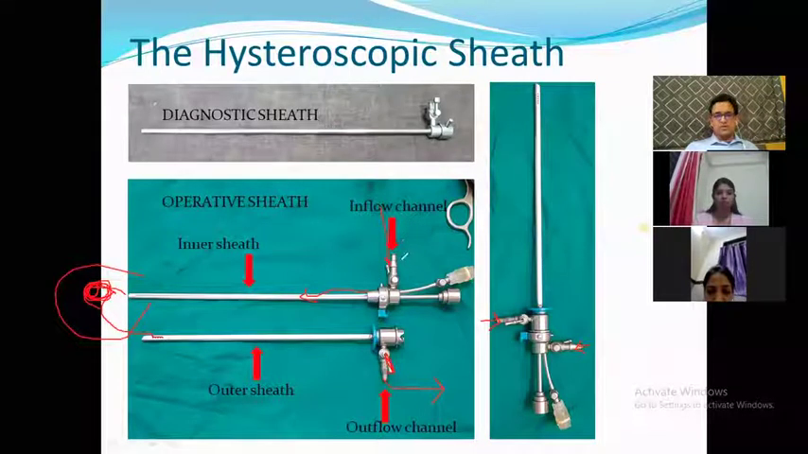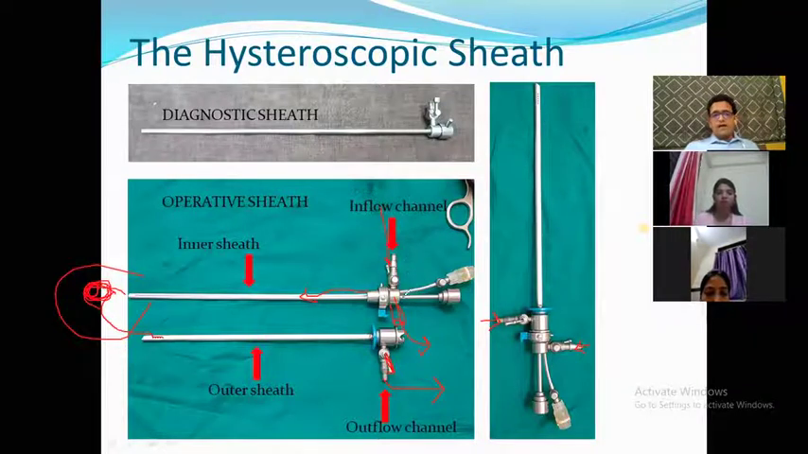A through flow sheath. What would happen if the design was not this way? Suppose I make only one single metal tube, put an inflow channel here, and I put another outflow channel over here. The fluid will come from here and leave from here, leaving nothing to go here and distend the uterine cavity. So this is the design of the sheath which we are using in the present day.